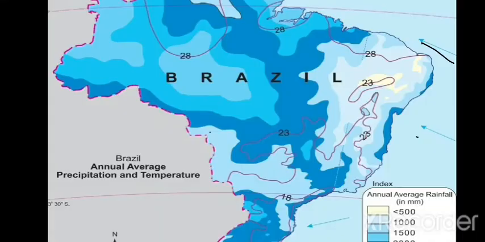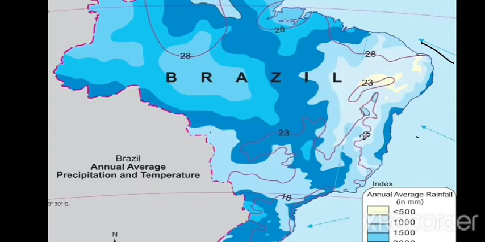Now, the next question is to correlate these winds and rainfall. Which type of rainfall will occur because of these winds? This is related to the last year.